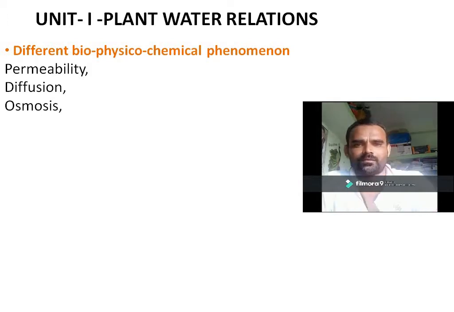Here, during osmosis, the most important thing is the semi-permeable membrane. In osmosis, the movement of solvent molecules takes place across the semi-permeable membrane from low concentration to high concentration of solute.